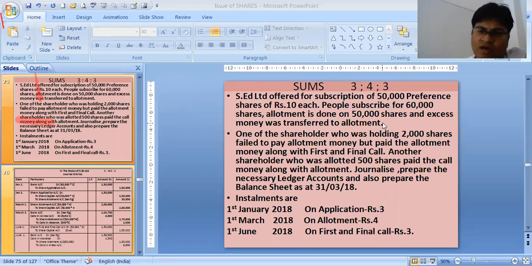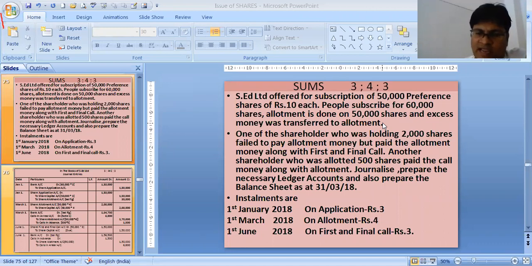One of the shareholders who was holding 2,000 shares failed to pay allotment money, but paid it along with the first and final call. Another shareholder who was allotted 500 shares paid the call money along with allotment. Journalize, prepare the necessary ledger accounts, and also prepare the balance sheet as at 31st March 2018.